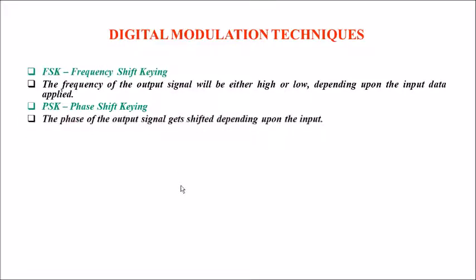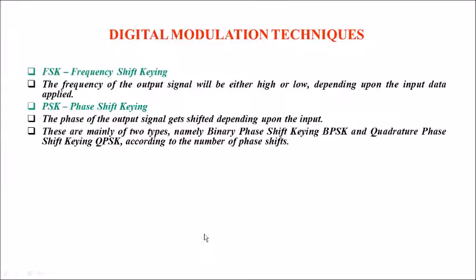So what is PSK? PSK is also known as phase shift keying. The phase of the output signal gets shifted, depending upon the input. So in this, the output signal depends upon the phase of the input. There are two types of PSK. One is binary phase shift keying, also known as BPSK, and the second one is quadrature phase shift keying, also known as QPSK. These depend on their phase shifting.